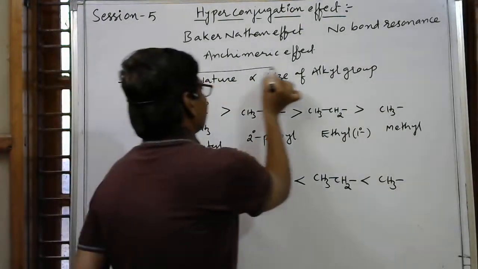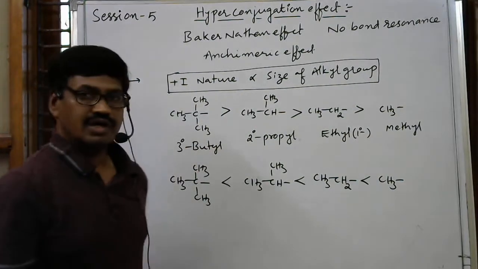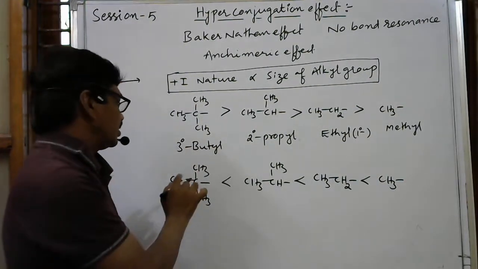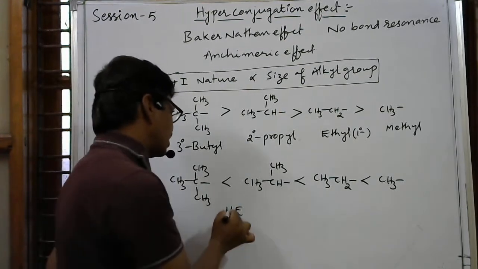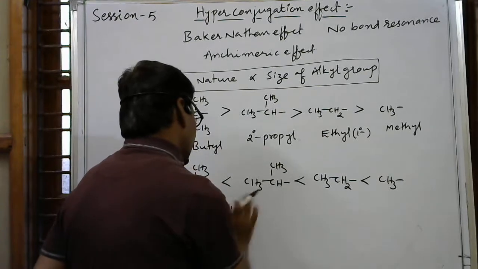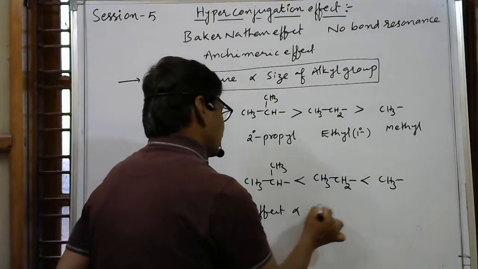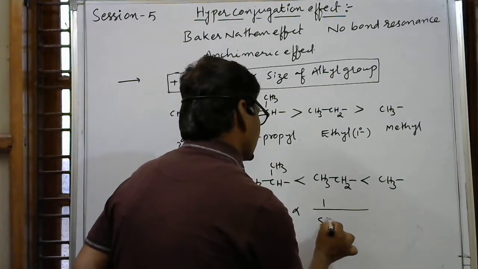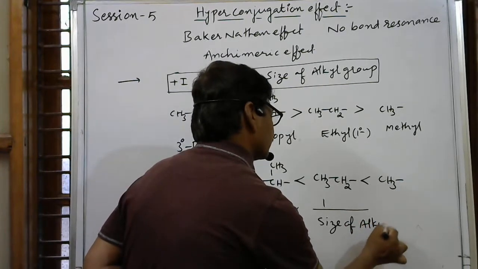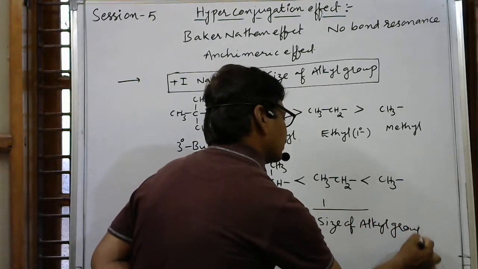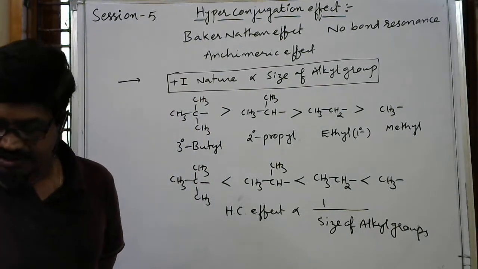So in the comparison of hyperconjugation and inductive effect, in the inductive effect plus I nature is directly proportional to the size of alkyl groups. But the hyperconjugation effect, HC, I am writing, is inversely proportional to the size of alkyl groups.